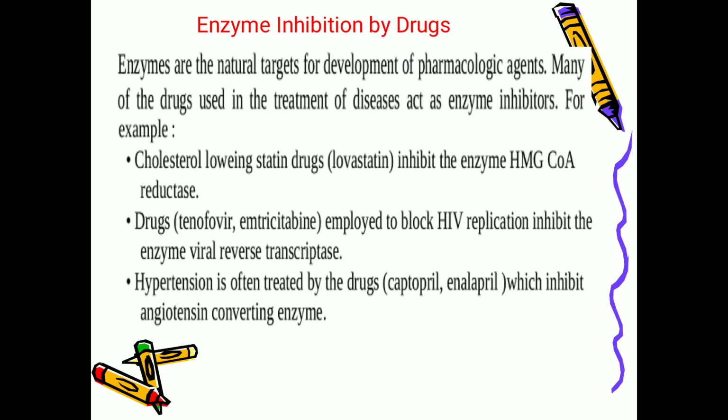And when it comes to irreversible inhibition, even if you remove the inhibitor, the reaction cannot proceed because it changes the structure and nature of the enzyme, so that the enzyme cannot bind with the substrate and cannot participate in the reaction to give the product. That's why it is called an irreversible reaction.